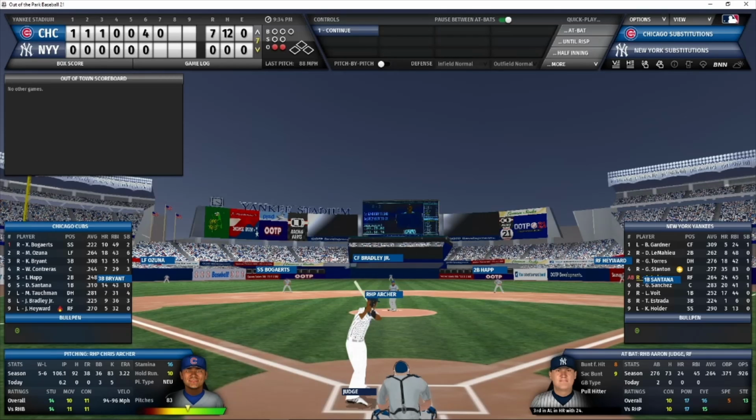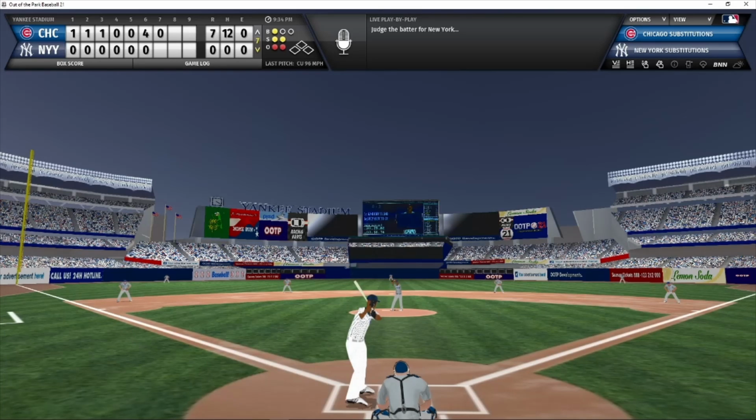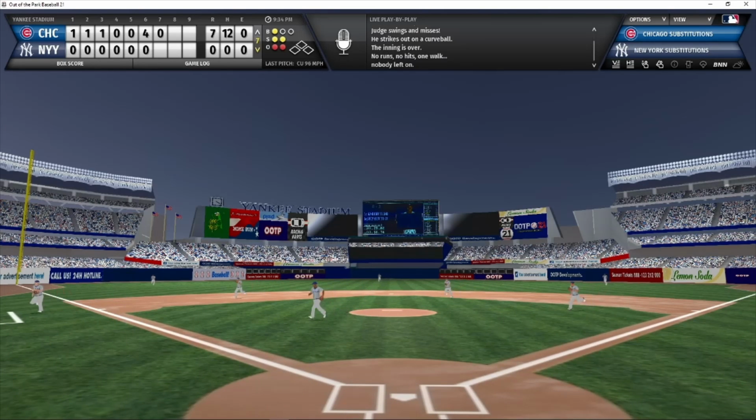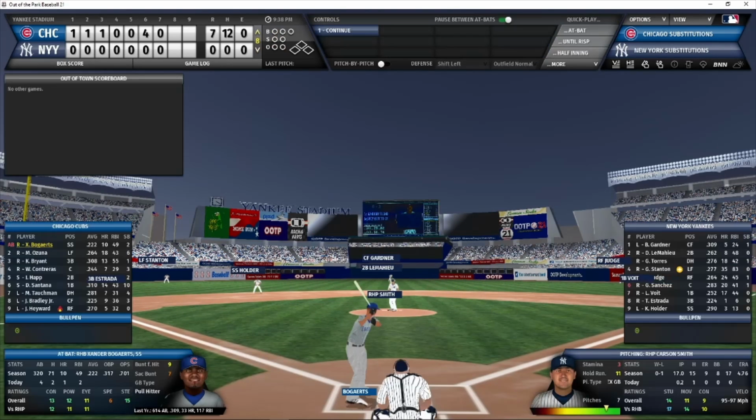Aaron Judge comes up with the bases empty, 2 outs in the bottom of the 7th inning. 1-2 count to Judge. Here's the pitch. Swing and a miss, strike 3. Got him with the curveball. So the Cubs go to the top of the 8th inning. It is a 7-0 Chicago lead.